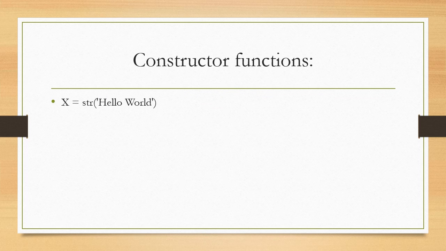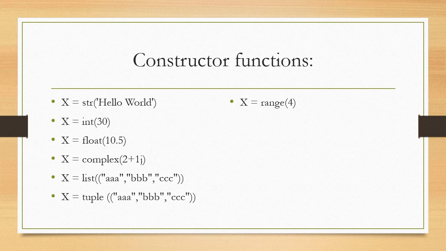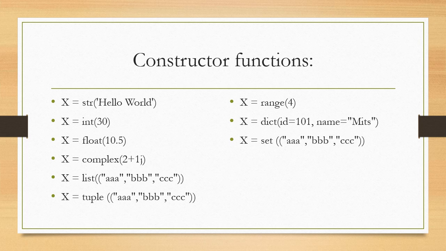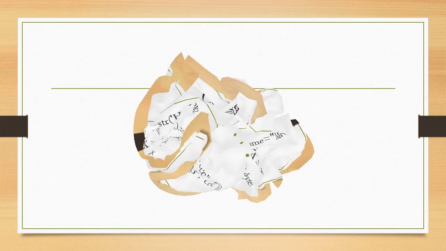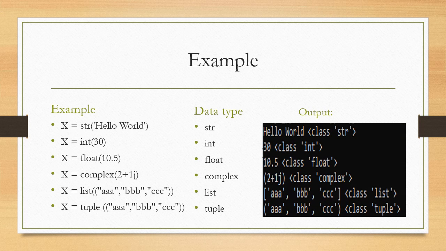Here are other constructor function examples, as we showed the string function: str, int, float, complex, list, tuple, range, dict, set, bool, bytes, bytearray. Here are some of the constructor functions, the data types which that constructor function stores, and the output as the value of variable x and the type of variable x if I run the given constructor function. Few more.